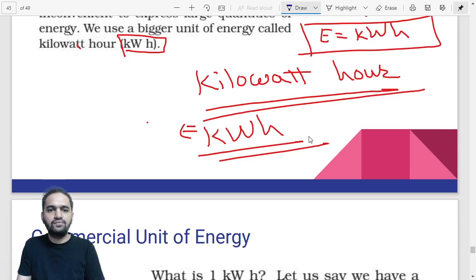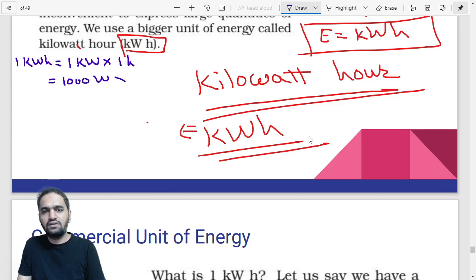Can I write down 1 kWh is equal to 1 kilowatt into 1 hour? I am just separating kilowatt and hour. Kilo means 1000, so that is 1000 watt into... Can I convert hour into seconds? 1 hour is how many seconds? 60 into 60 seconds, so that is 3600 seconds. Okay, now you multiply.